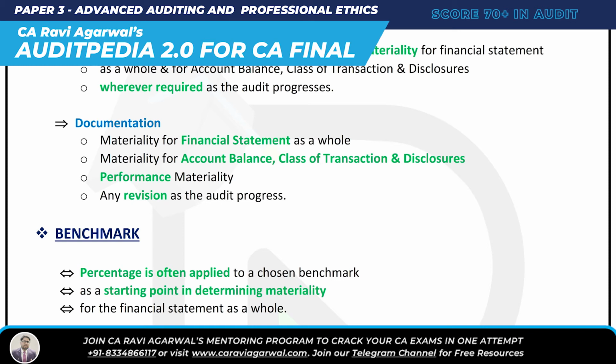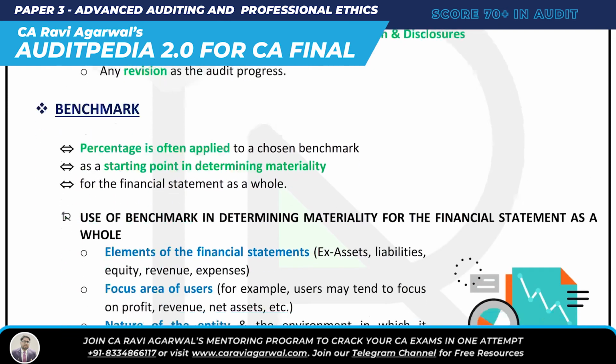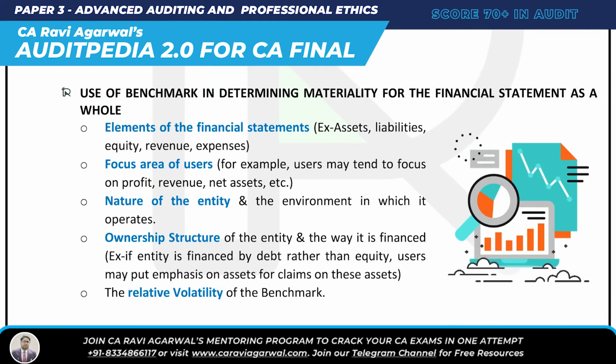as the audit progresses. Now let's understand the benchmark. A percentage is often applied to a chosen benchmark as a starting point in determining materiality for the financial statements as a whole. So what we do is fix a benchmark, apply a percentage on it, and we get the materiality. What should the percentage be? That will depend upon the auditor's professional judgment. And what is that benchmark? A few people ask me. We need to find the area in the financial statements and fix it as a benchmark.